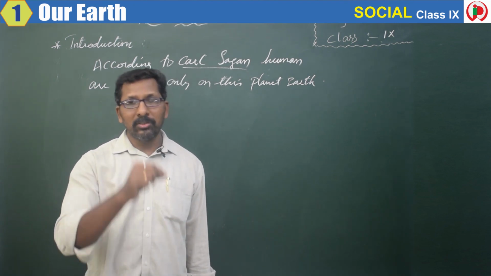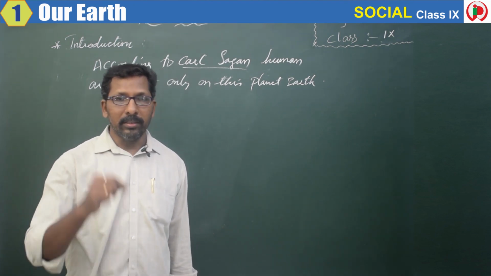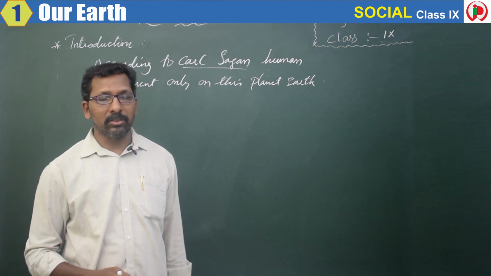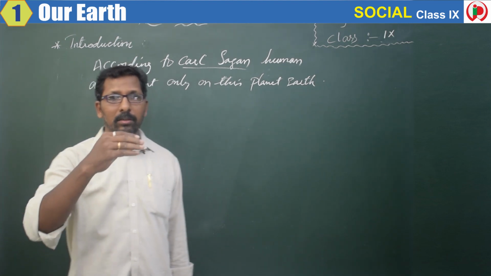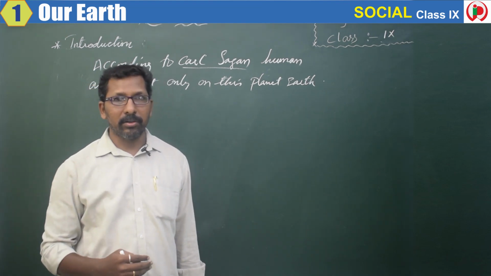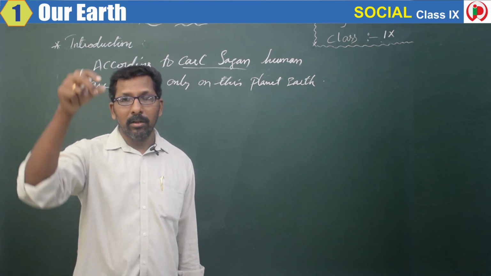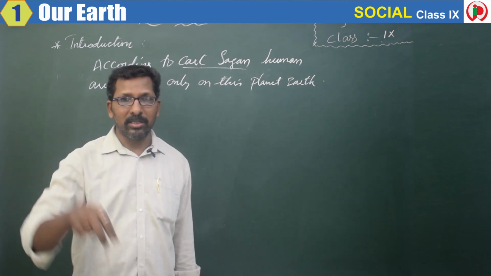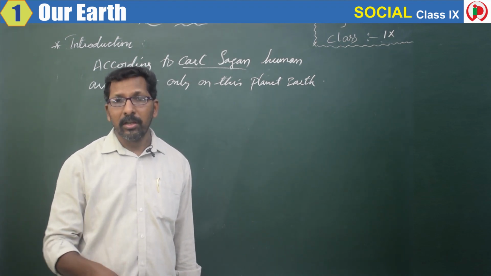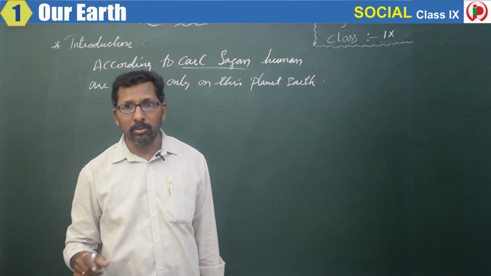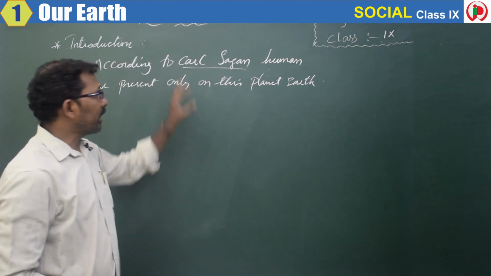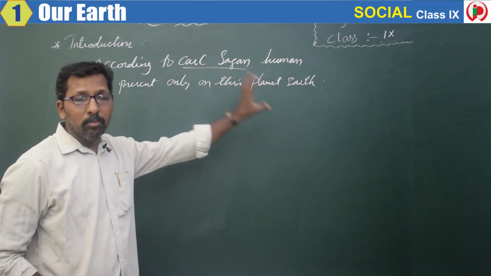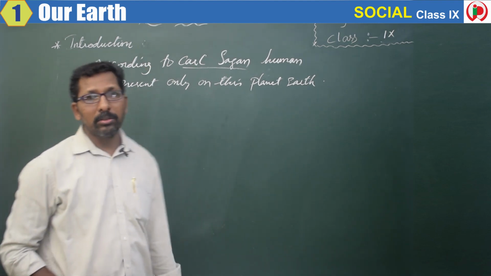Today, you might be seeing on TV that NASA is doing a lot of research. It has sent different satellites and is doing research on whether human beings are present on Mars or not. Today they are researching the whole universe also, whether life is present or not. But according to Carl Sagan, humans are present only on this planet Earth.